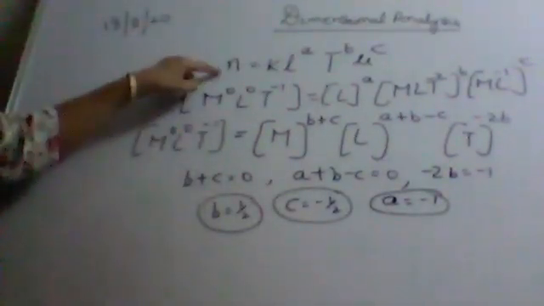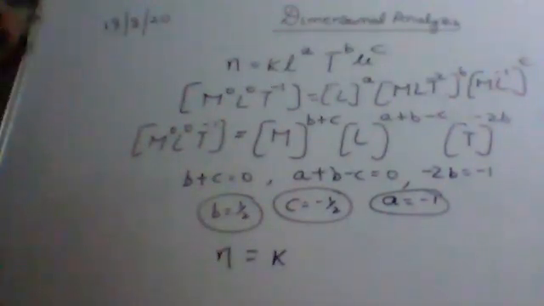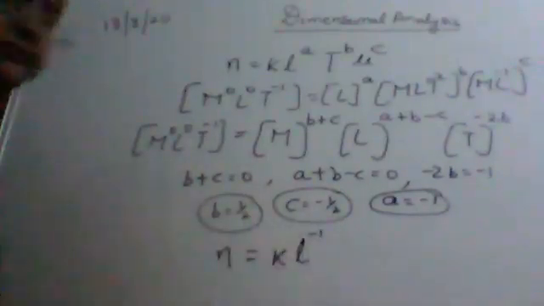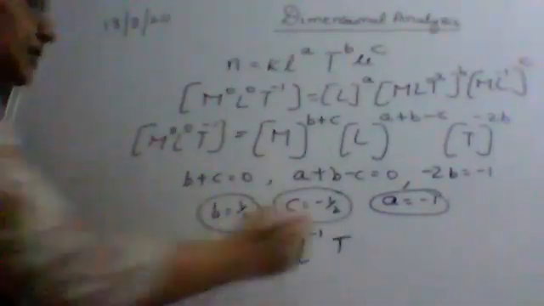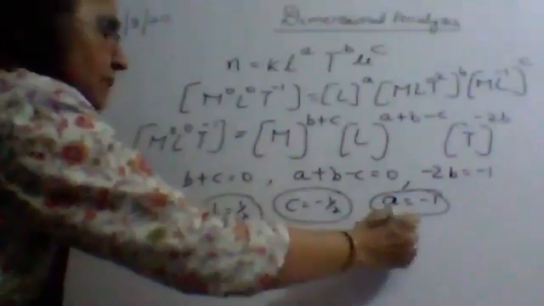Now substituting it over here, we get the formula for the frequency. The formula for the frequency is n is equal to some dimensionless constant k, L raised to the power a, which is minus 1, T raised to the power b, which is half, and mu raised to the power c, which is minus half.